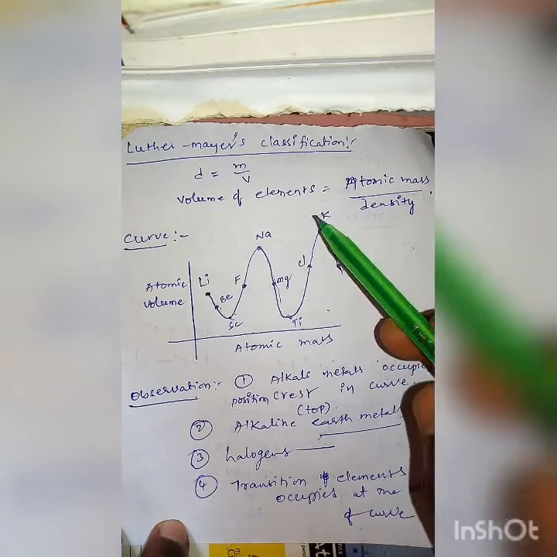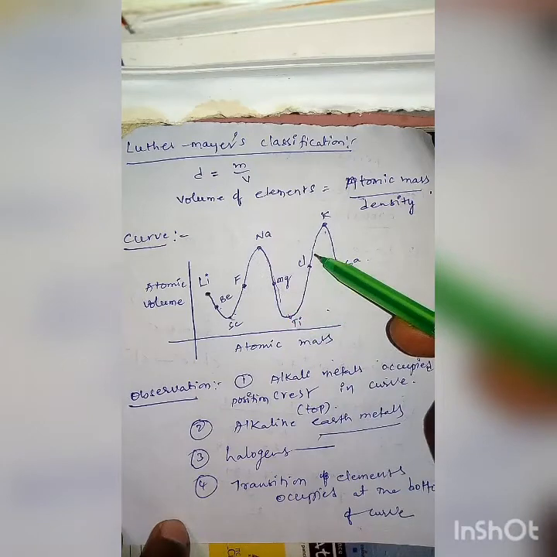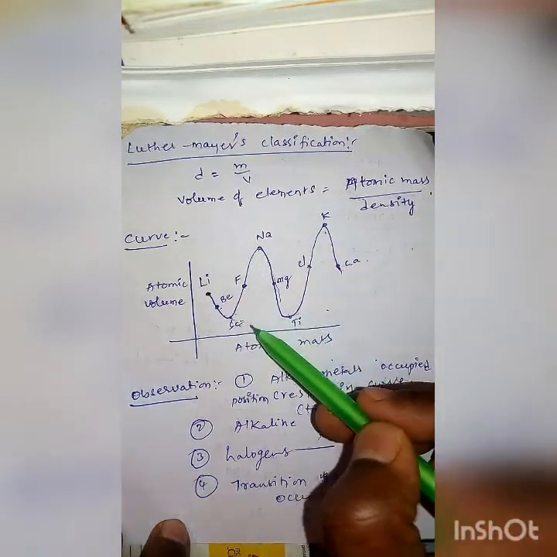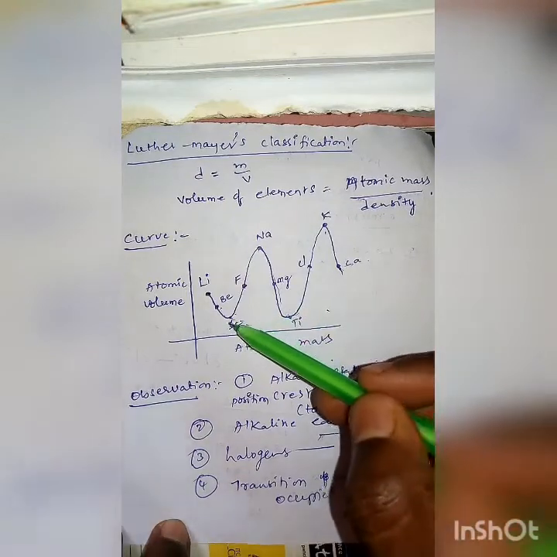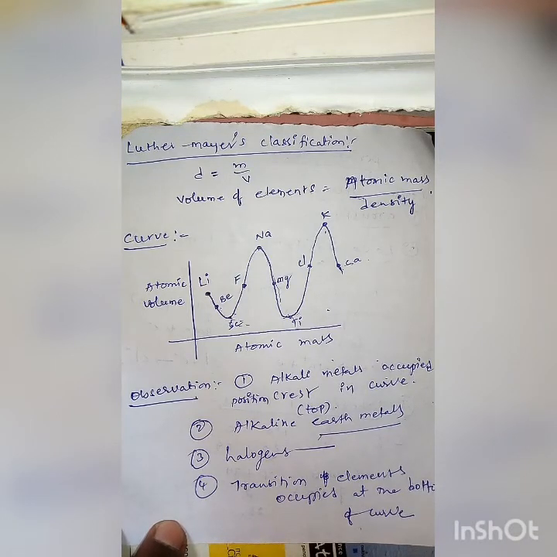Halogens occupied the ascending position, and transition elements occupied the bottom of the curve. This is also a failure because this classification is not applicable to all the discovered elements.